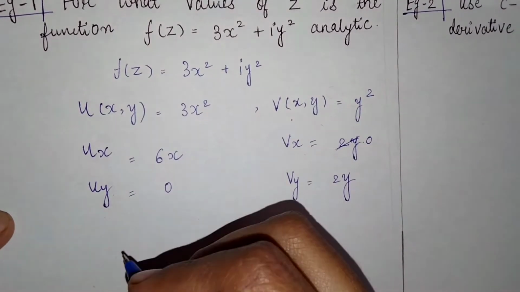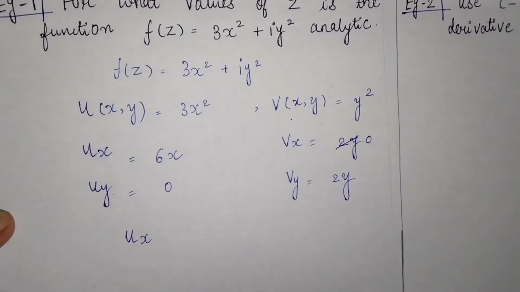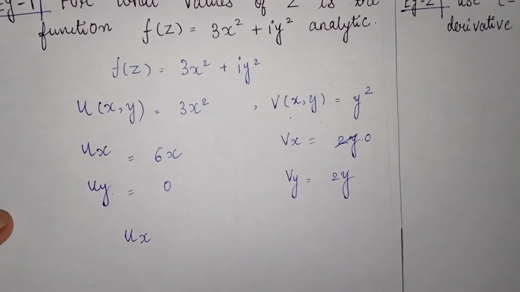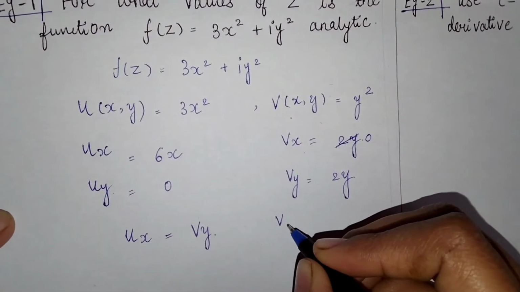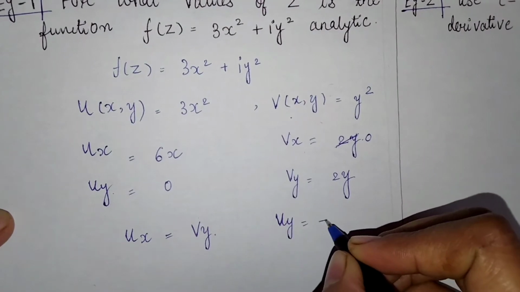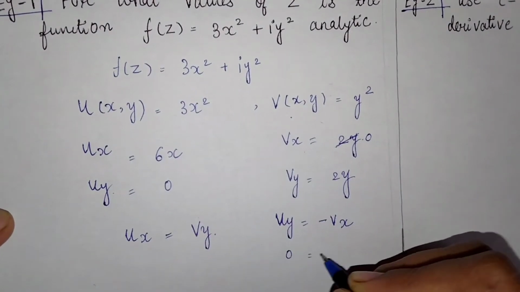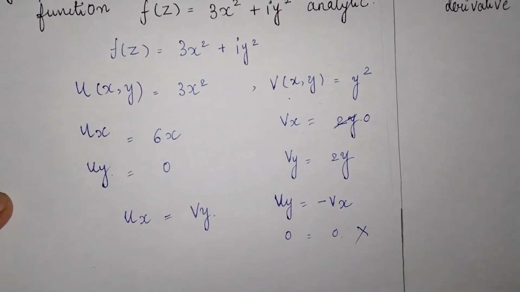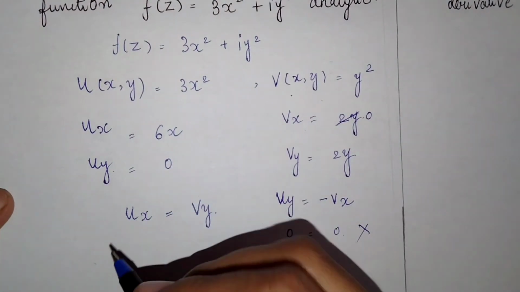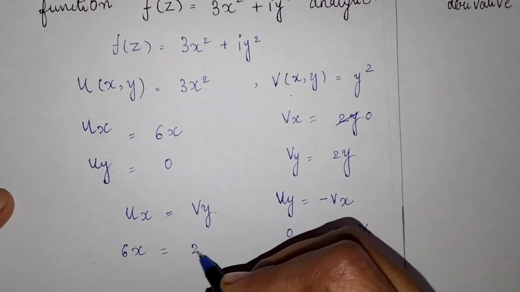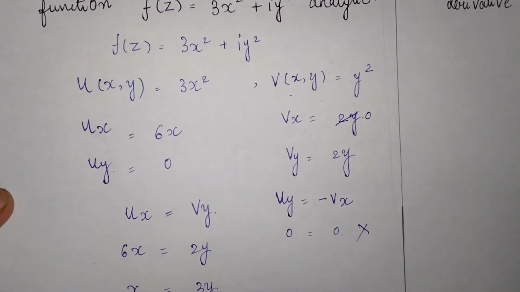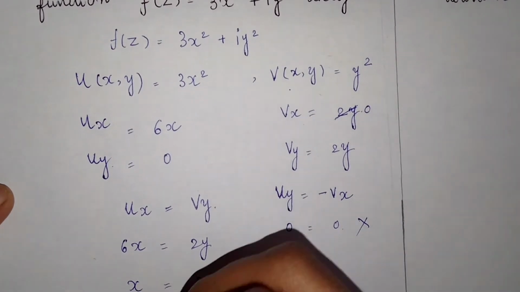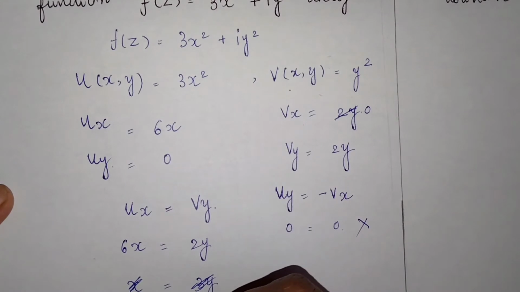But if we compare the values according to Cauchy-Riemann equations, that is ux should be equal to vy and uy should be equal to minus vx. But both the values are 0. So this condition is satisfied. And from here we will get 6x equal to 2y. So value of x is equal to 3y. Sorry, value of y is equal to 3x.